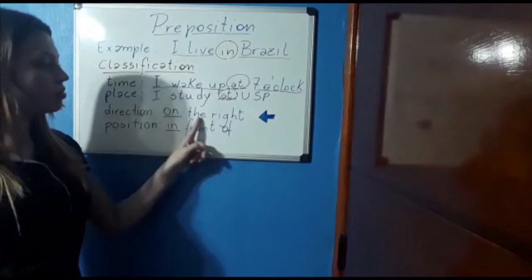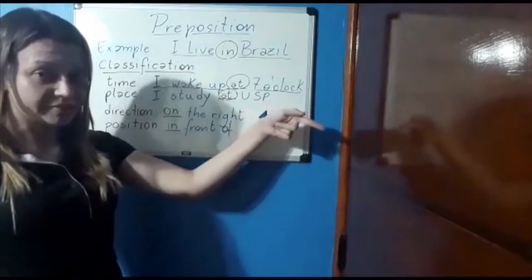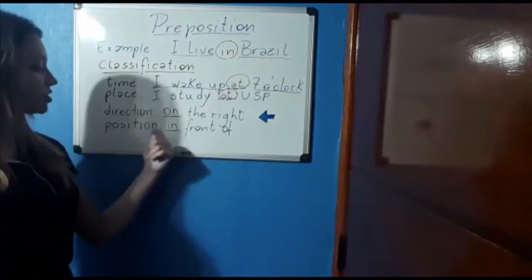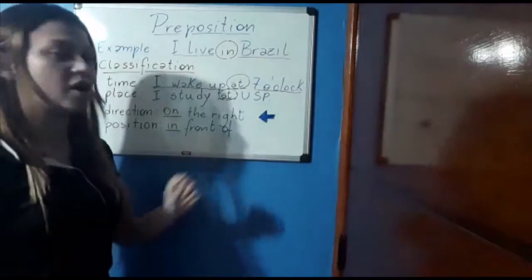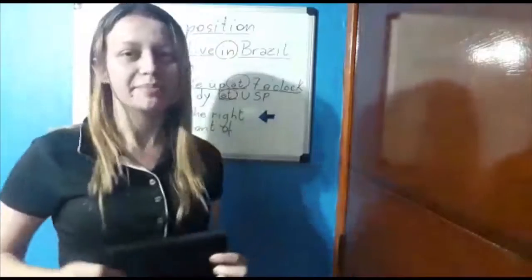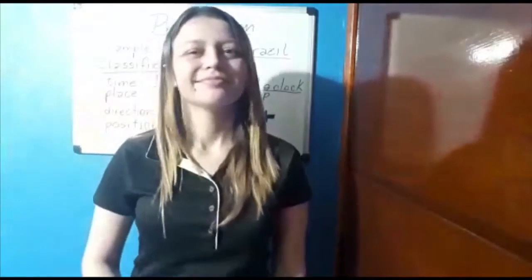Direction: on the right. It can also be on the left, another direction, yeah? And I have a position: in front of. This object is in front of me. Look, in front of me, okay? You are in front of me.